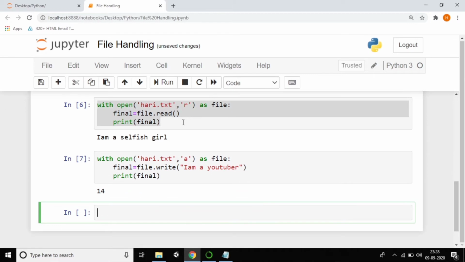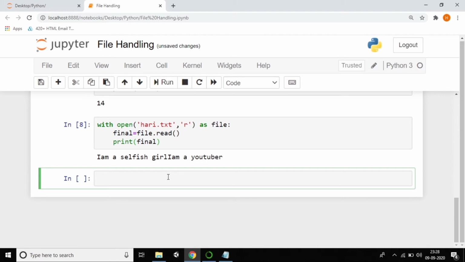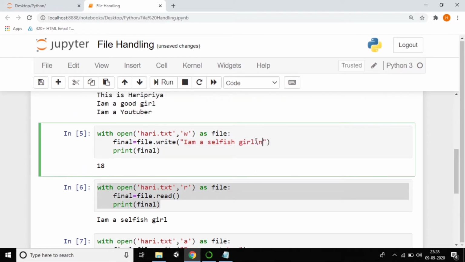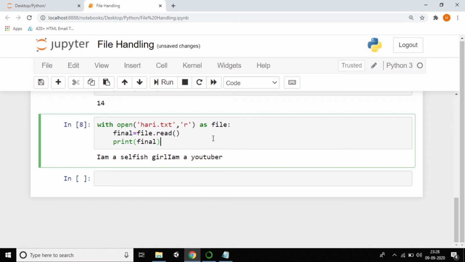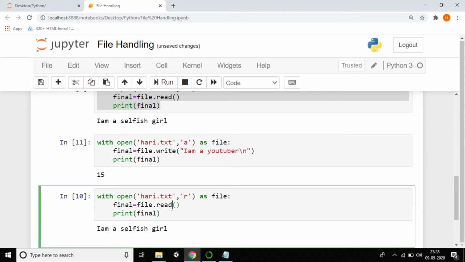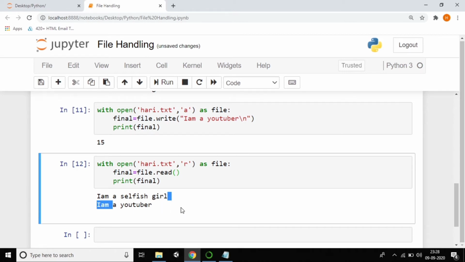So of course I attached the 4 characters. Now again I'm reading the file. Just observe that, yes, of course: I'm a selfish girl and I'm a YouTuber. If you want the next line, you can keep a slash n. Now you can see, and you need to run this one also, of course you need to append, right? And you can see the final output, I'm a selfish girl, I'm a YouTuber. So this is the way to append content in the same file.